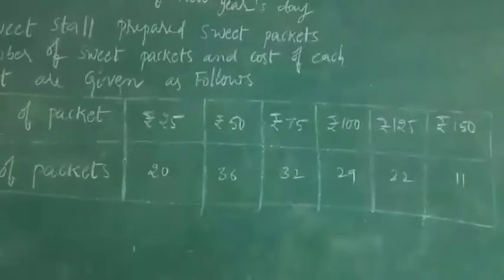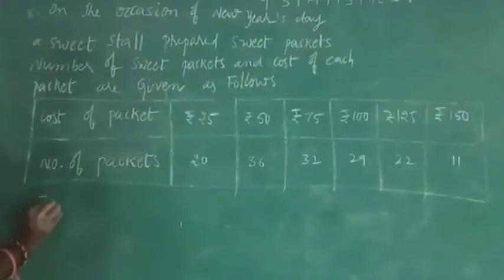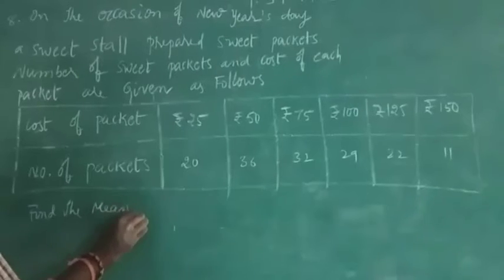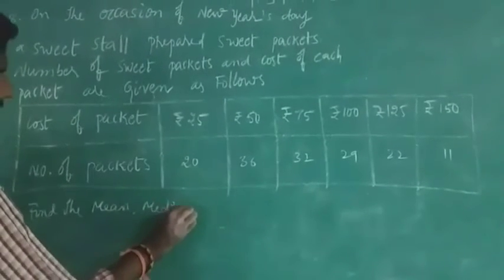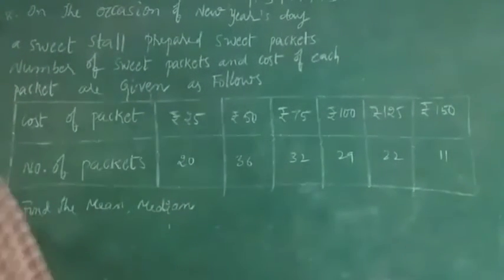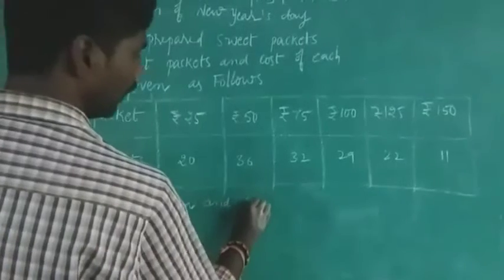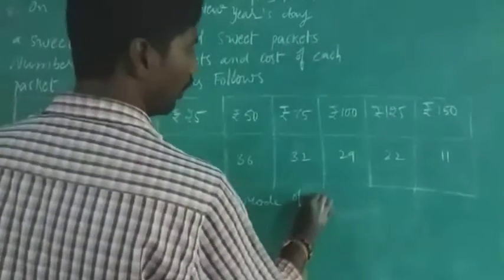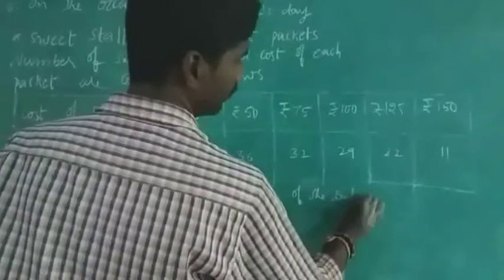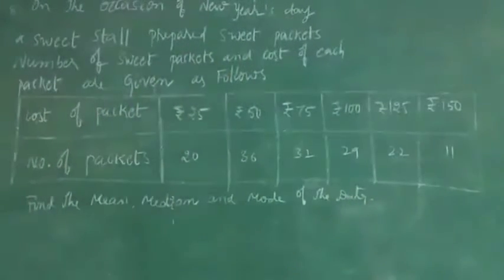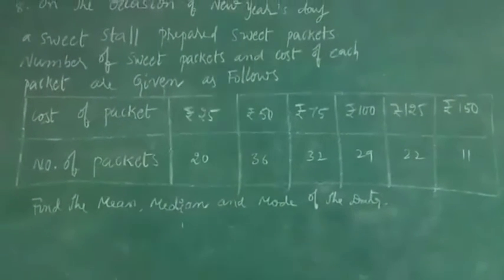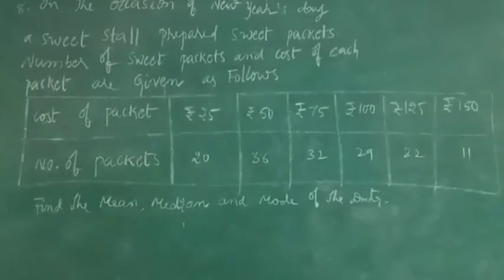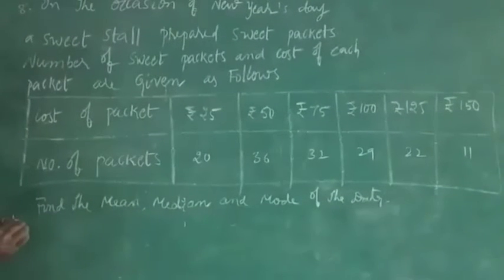This is given. We need to find the mean, median and mode of the data. So first, let's find the mean. How will we find the mean? Solution: